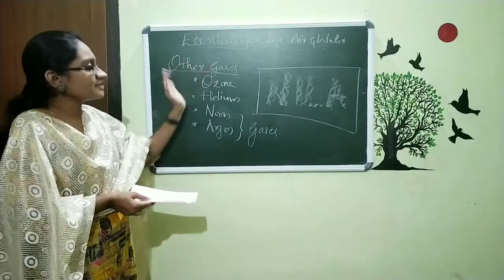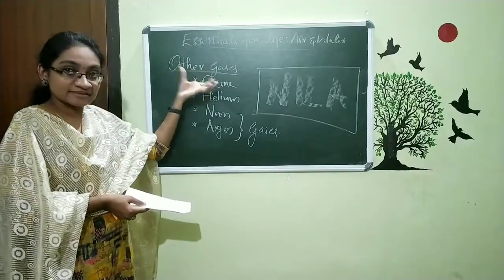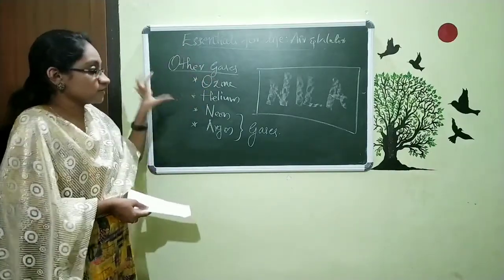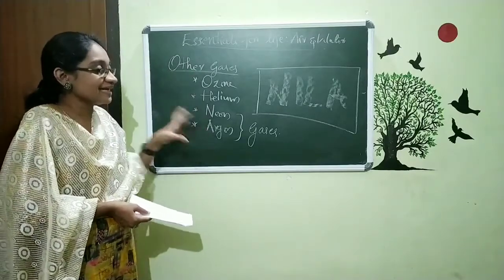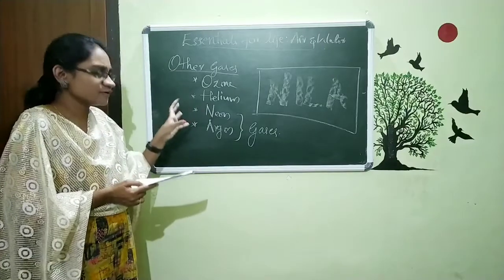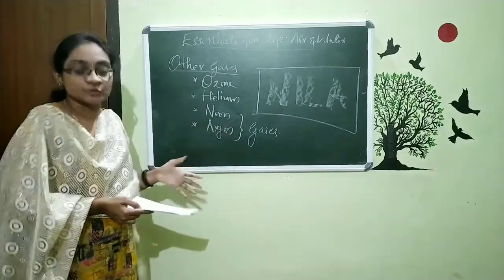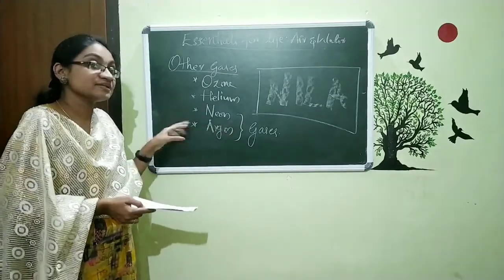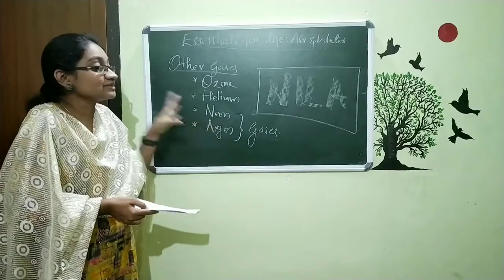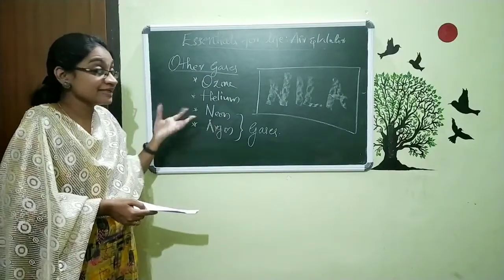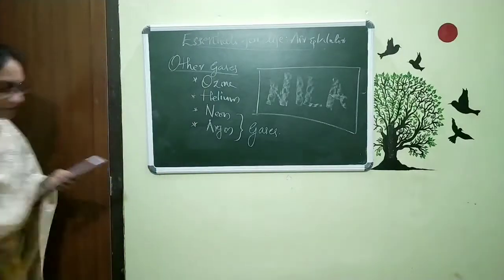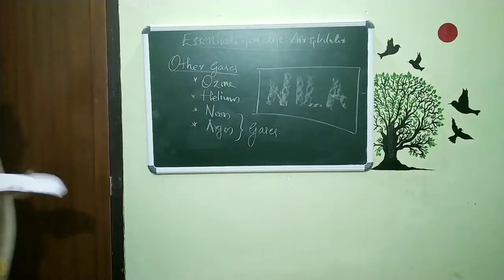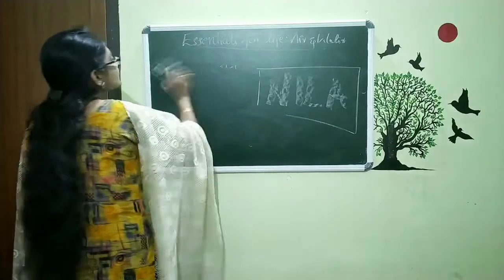And here you only need to study which are the other gases present in our atmosphere: ozone, helium, neon and argon. We use neon and argon in some electric bulbs and tube lights. The reason is that when we use these in tube lights and bulbs, we get different colors of light. That's all. So, these are all about the composition of air.